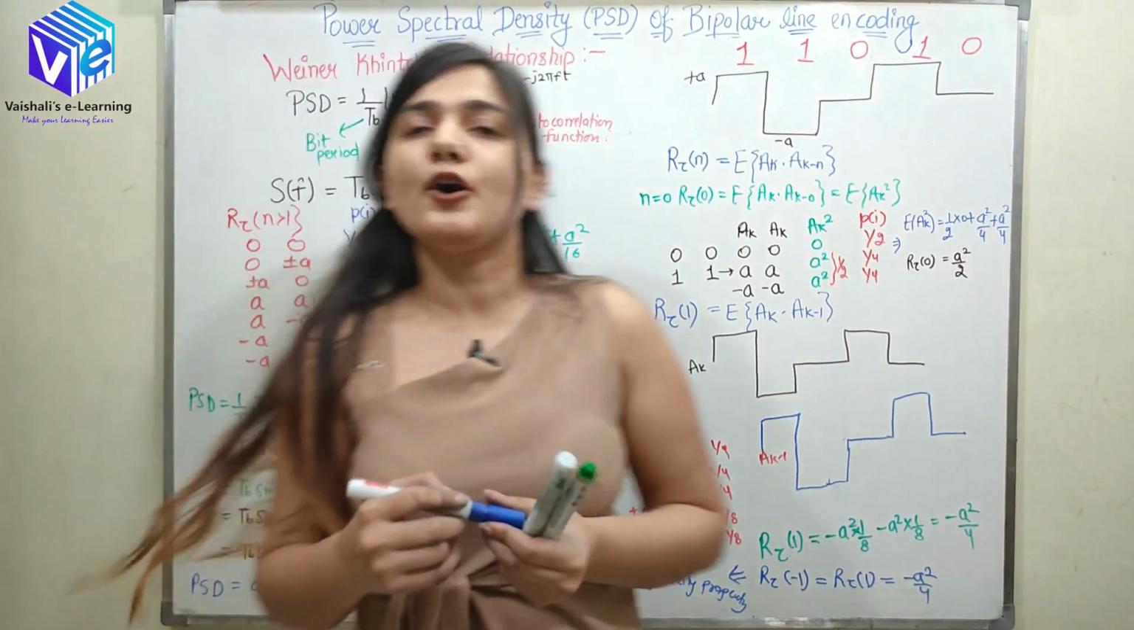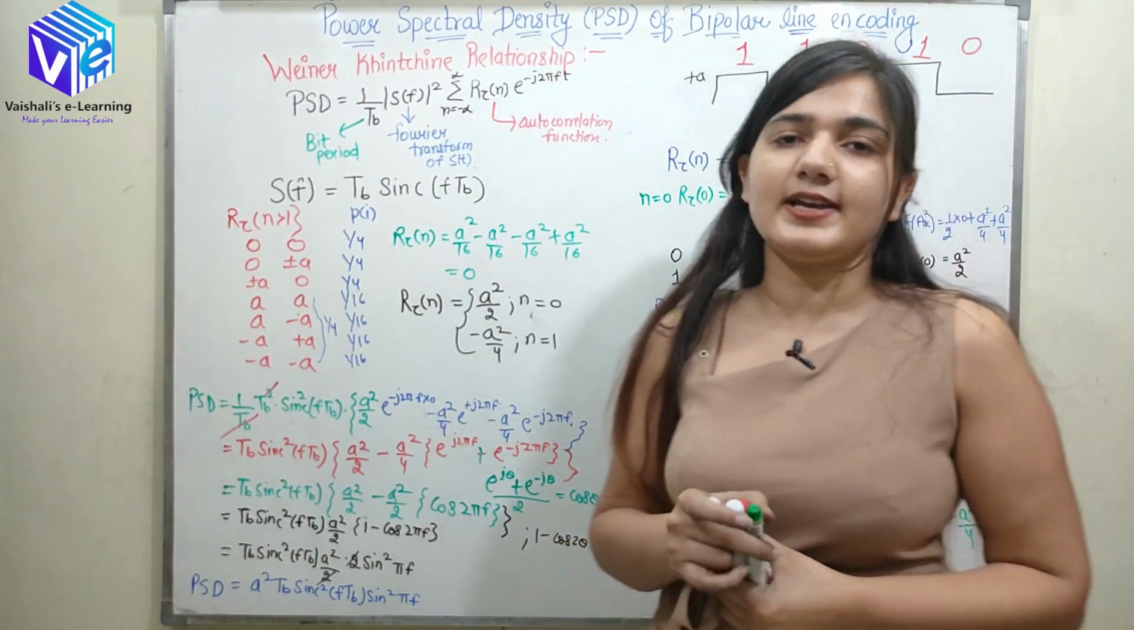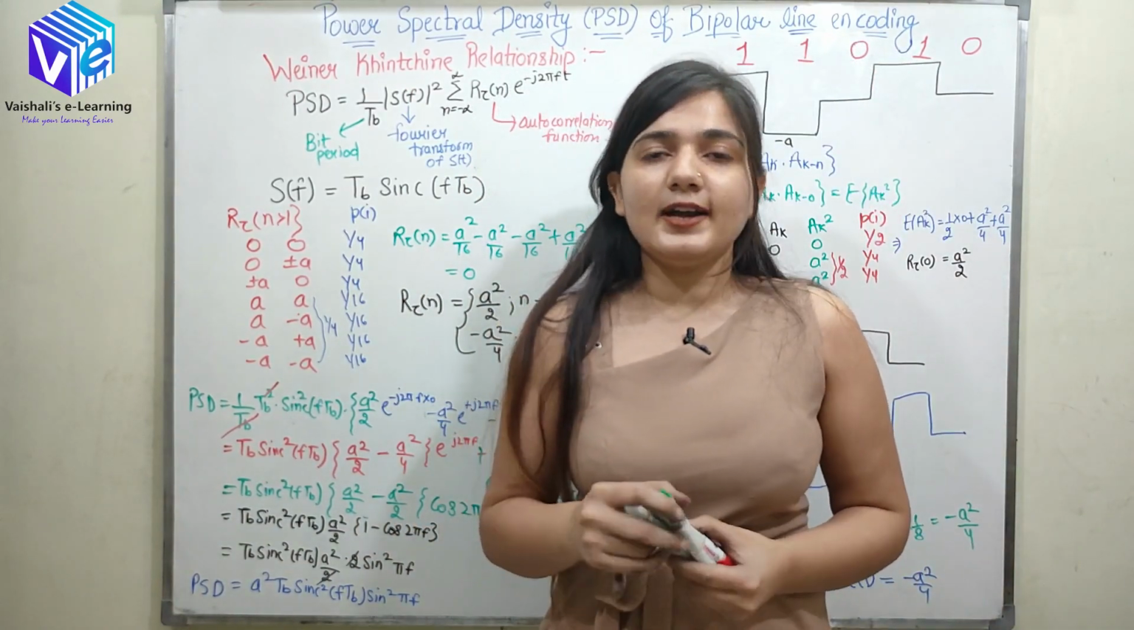So now this is how I can derive the power spectral density of bipolar line encoding.